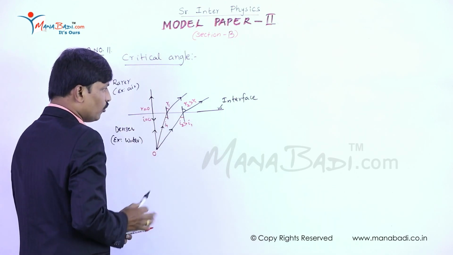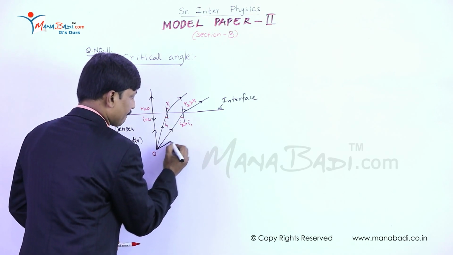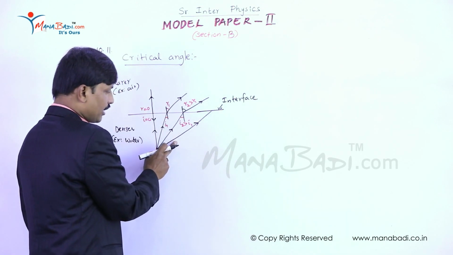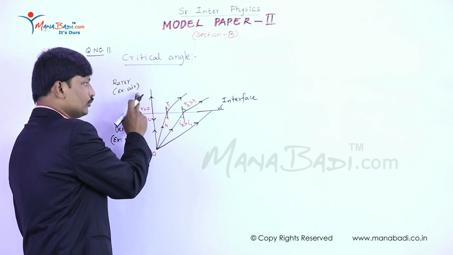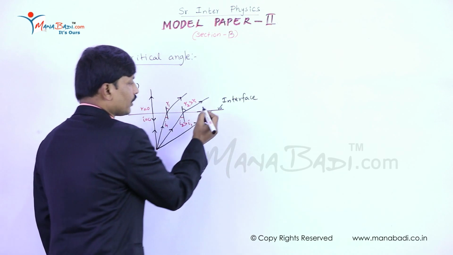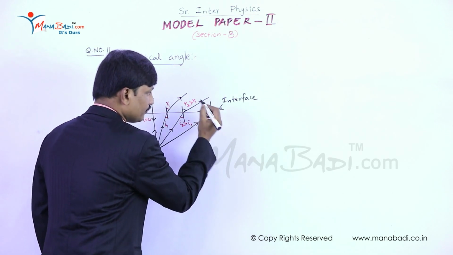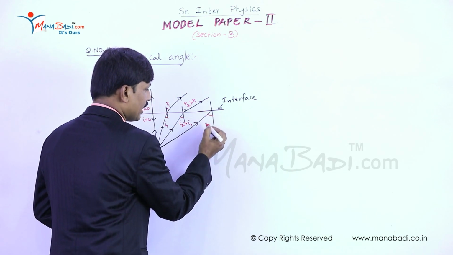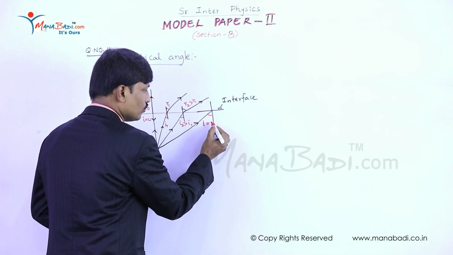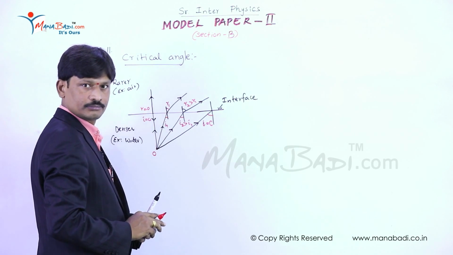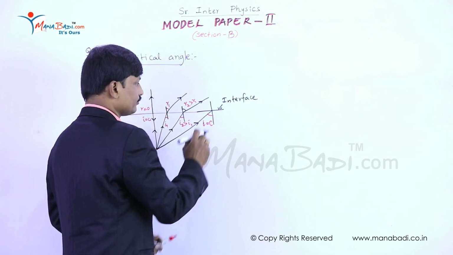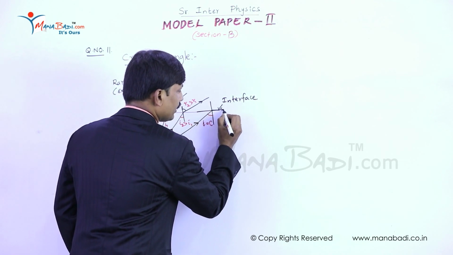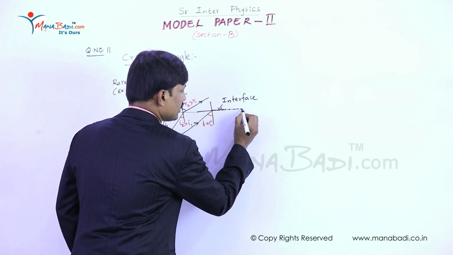Now consider one more light ray. The light ray is traveling from denser medium to rarer medium, incident at the interface at a particular point, where I take the angle of incidence as I equals C, for which the refracted ray grazes the interface.